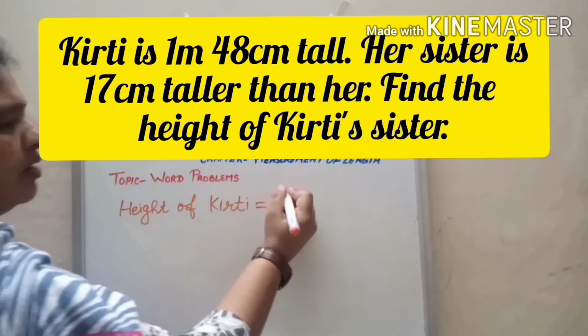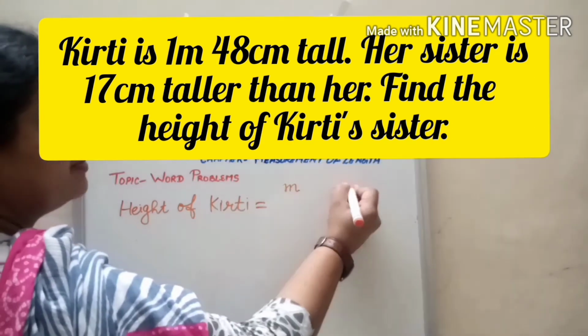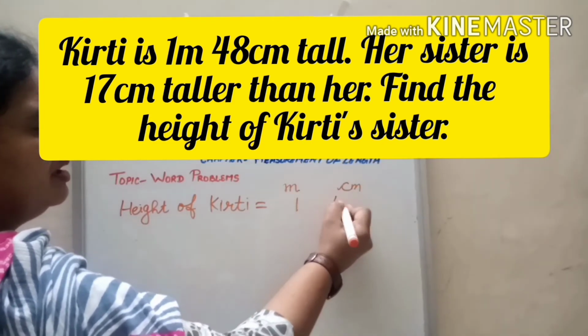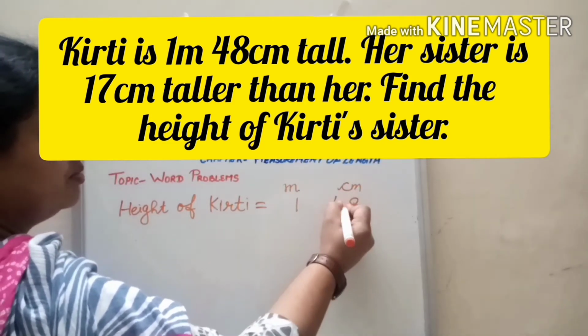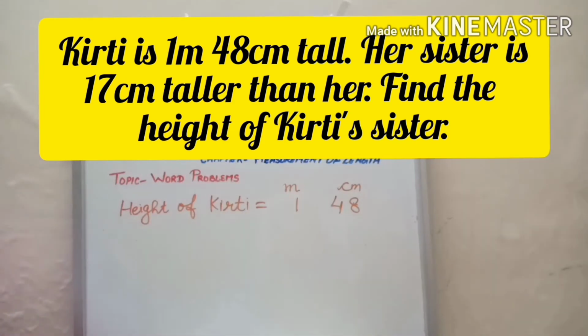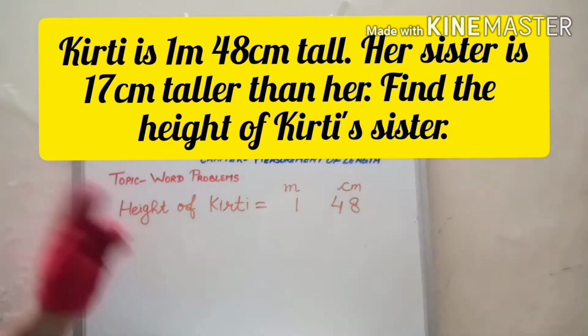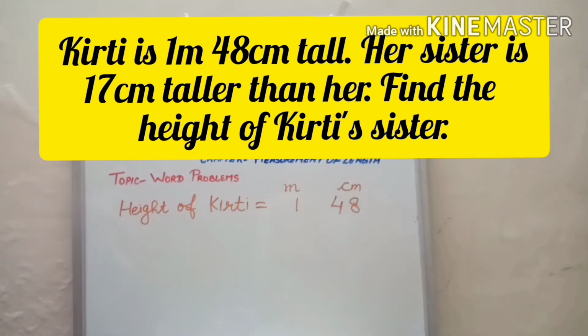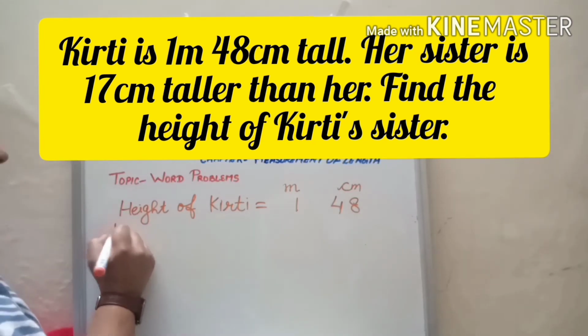is equal to. Now I know there is space, so I will write meter centimeter on the top. I will leave one box in between. I have not drawn the boxes now, but I have left the space accordingly. Height of Kirti, make sure write correct spelling of height. Height. Okay. Now, her sister